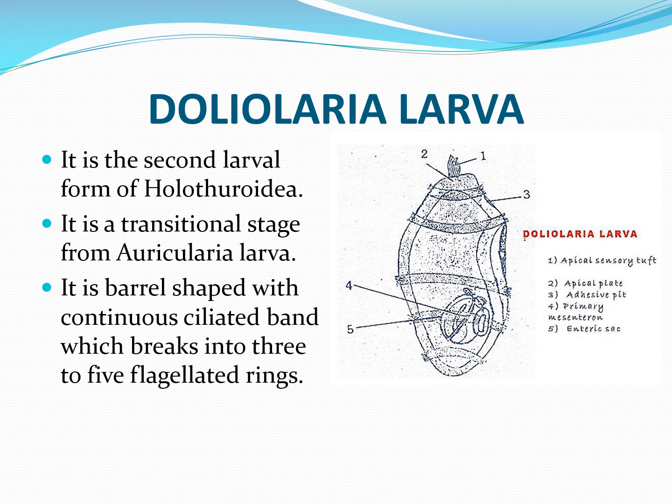Next is Doliolaria larva, which is the second larval form of Holothuroidea. It is a transitional stage from Auricularia larva. As you can see here, it is barrel shaped with a continuous ciliated band which breaks into 3 to 5 flagellated rings.